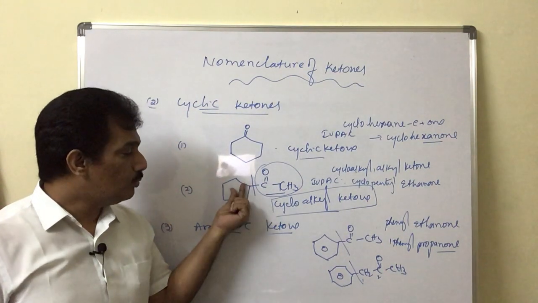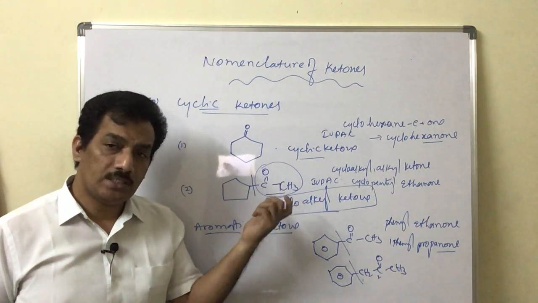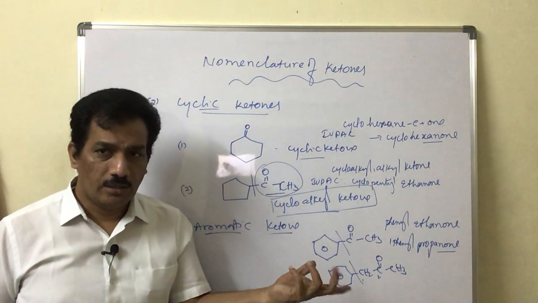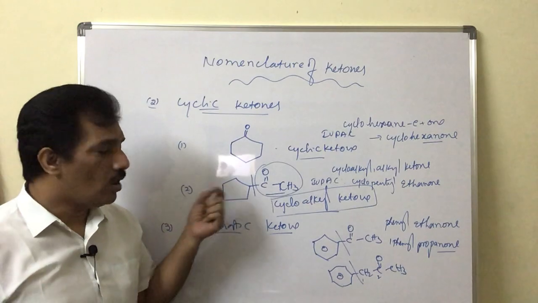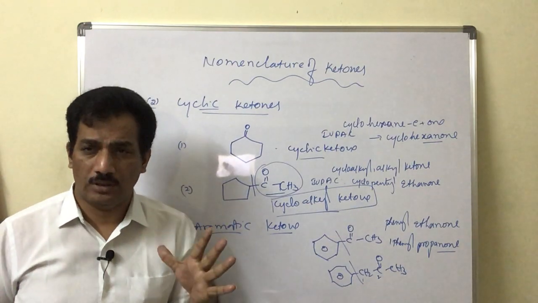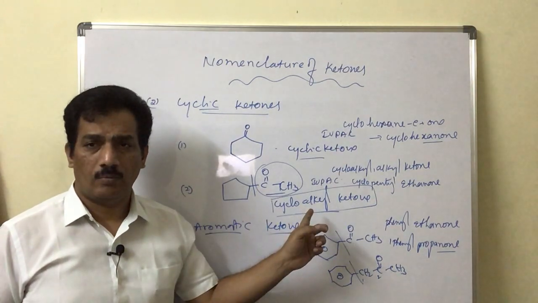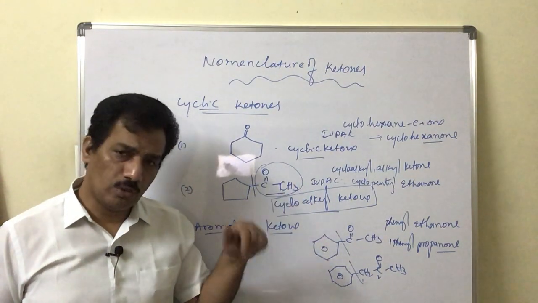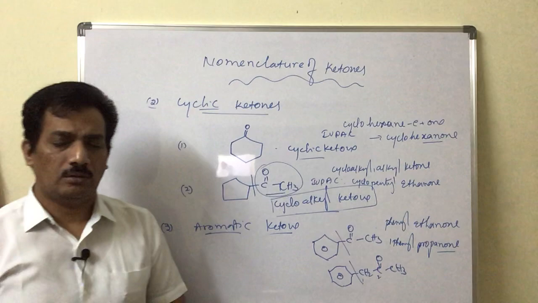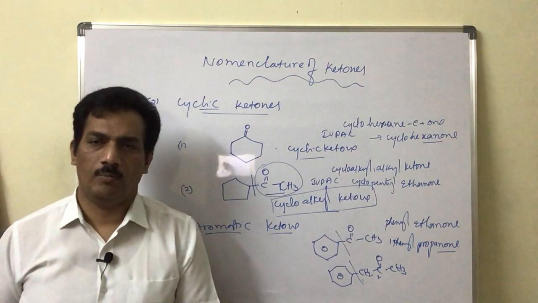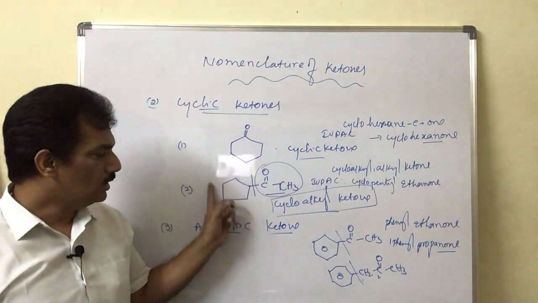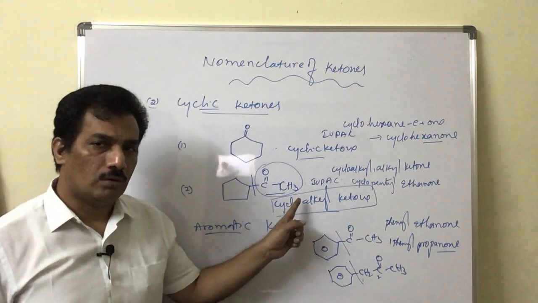And if the cyclic group has the CO group as a side chain, just remember the cycloalkyl group is only a substituent. It is not included in the root word of the main compound, and the remaining carbons are included in the root word to give the corresponding ketone name. That's why you can observe it is cyclopentyl ethanone.